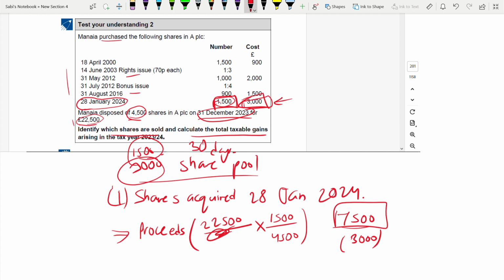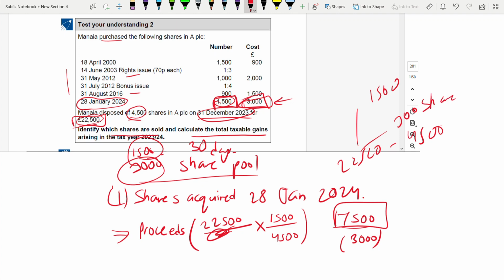Because this 22,500 we can't use. Why? That 22,500 is for the full 4,500. But we have to allocate this. One to this 1,500. The other 3,000 will come from the share pool.